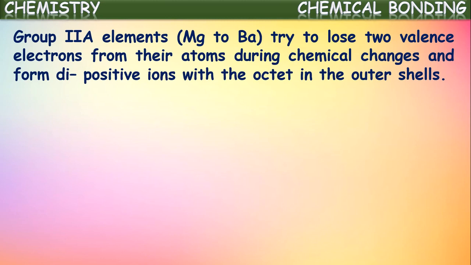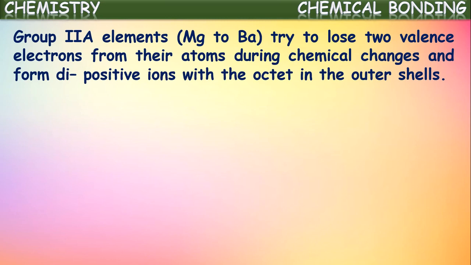Next, if you observe the second A group elements, which we call alkaline earth metals, beryllium, magnesium, calcium, strontium and barium, these second A group elements are called alkaline earth metals.